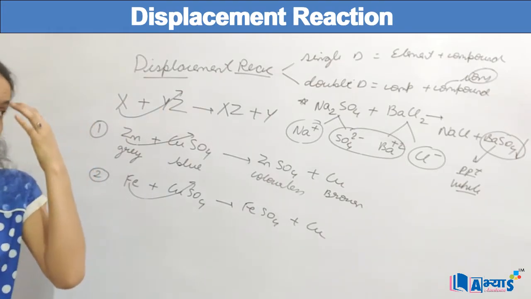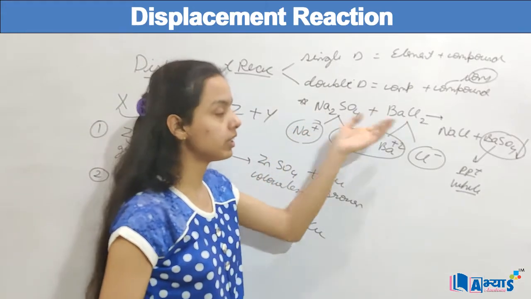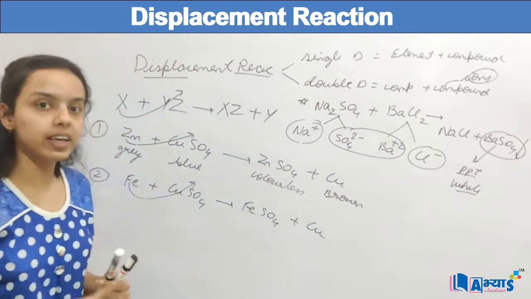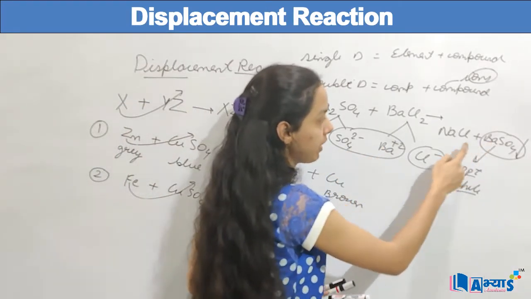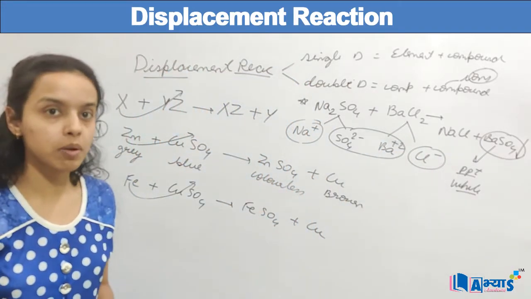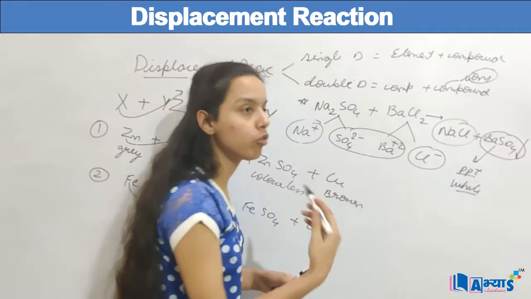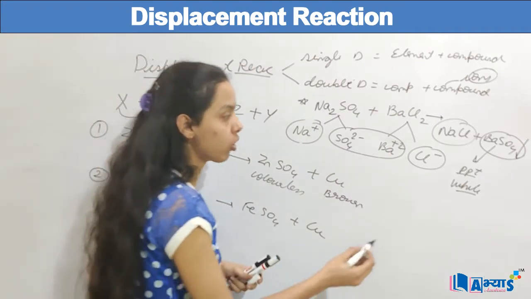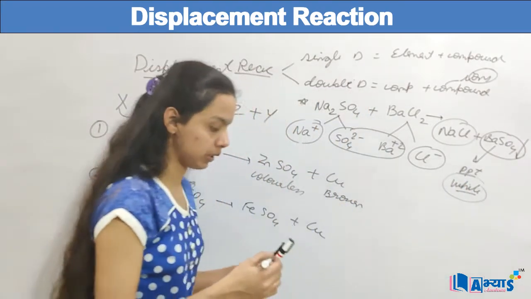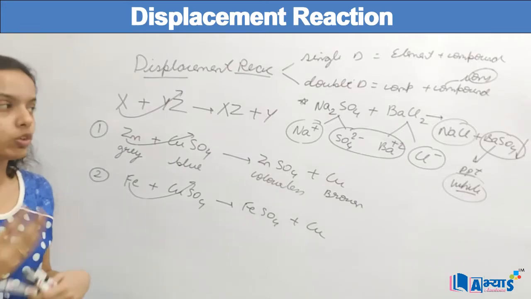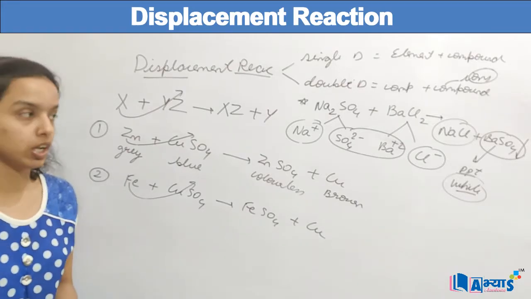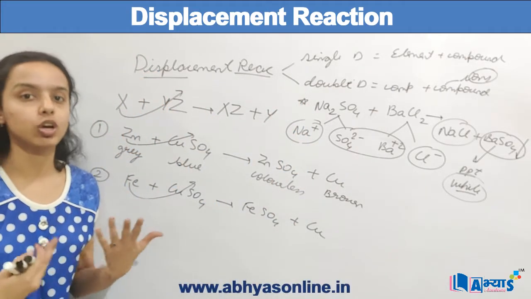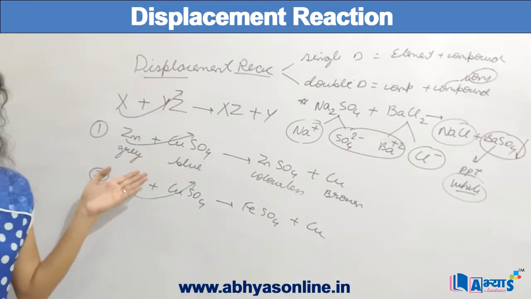Then we have discussed the double displacement reaction in which sodium sulfate reacts with barium chloride, and then I have shown the formation of ions. Now when a positive ion reacts with a negative ion, they will form barium sulfate and sodium chloride. Out of these two compounds, sodium chloride is soluble in water and barium sulfate is insoluble in water, so it will form a precipitate. Because it is white in color, it will form a white precipitate. Whenever there is a formation of a precipitate, usually the reaction is known as a precipitation reaction. So precipitation reactions are examples of double displacement reaction in which there is formation of ions. This was the concept of displacement reactions.